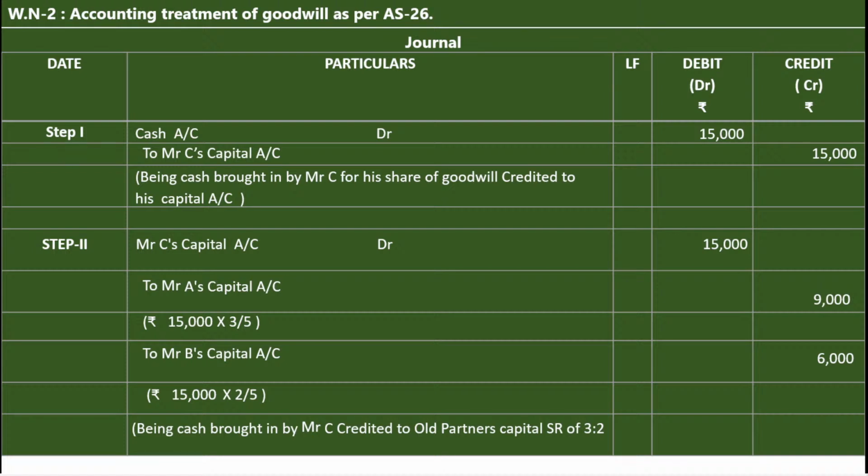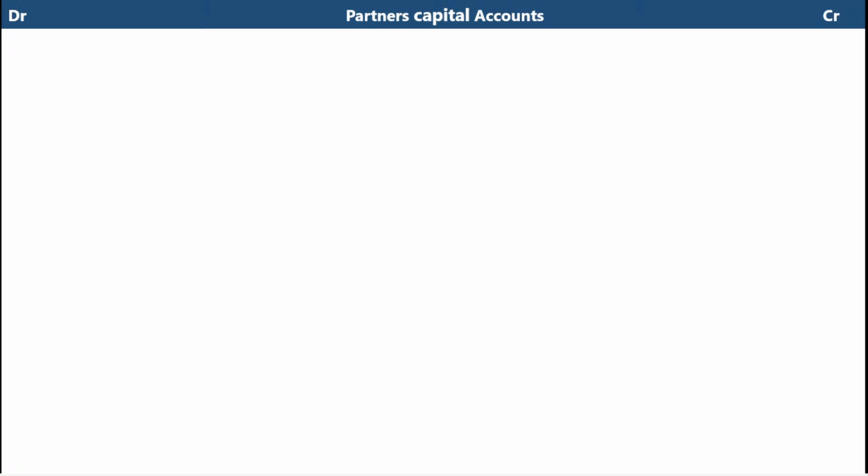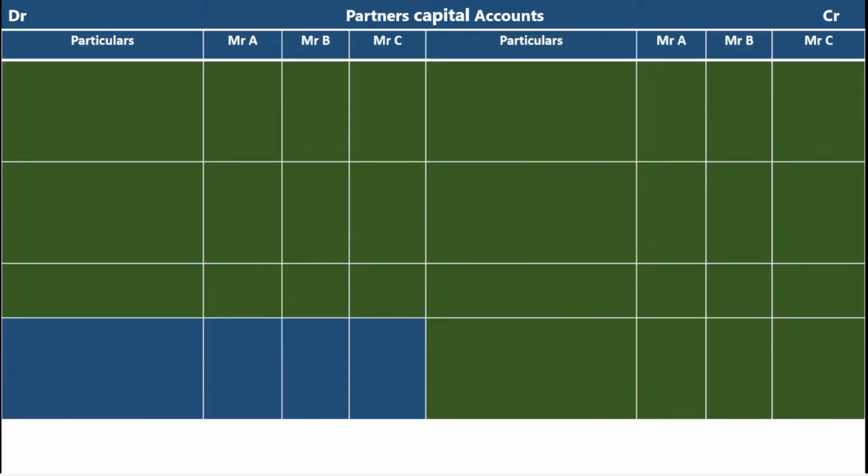It is case number 1. Pause the video and note it down. Draw the format of the partners' capital account like this: particulars, Mr. A, Mr. B side. When the new partner brings cash for goodwill, what is the journal entry? Cash account debit to Mr. C's capital account. Now we are preparing the partners' capital account, so Mr. C's capital account is credited by cash account.